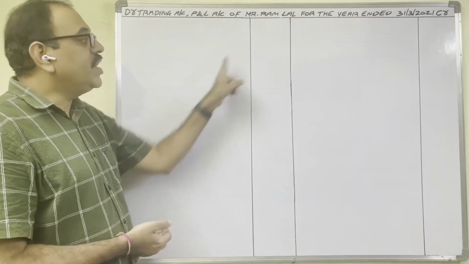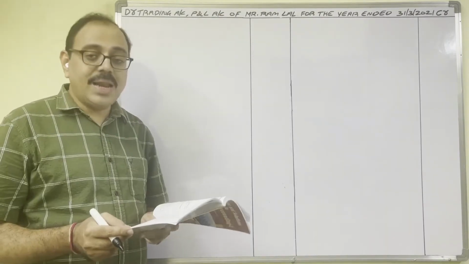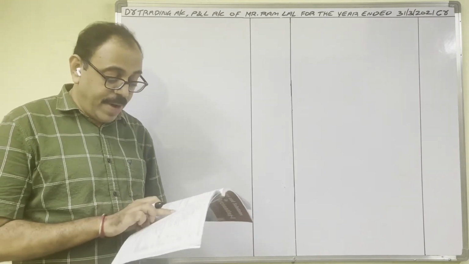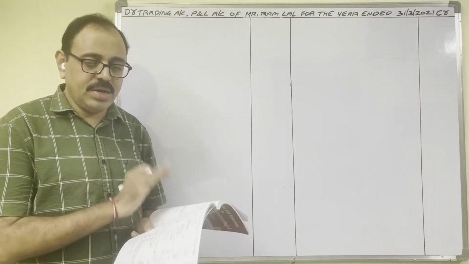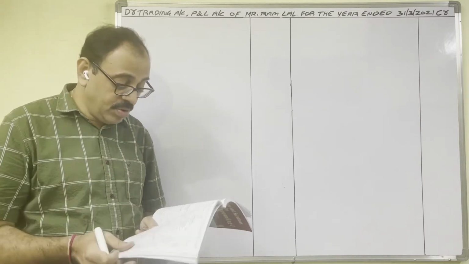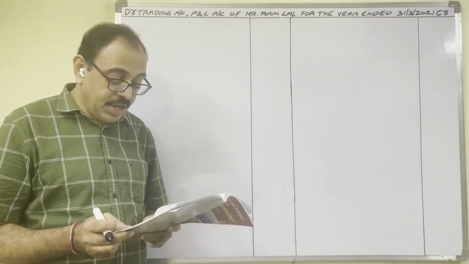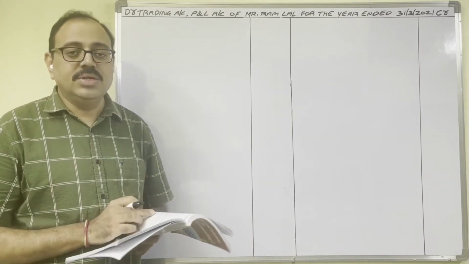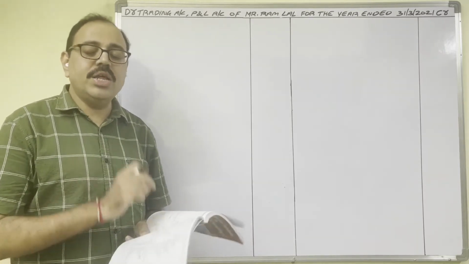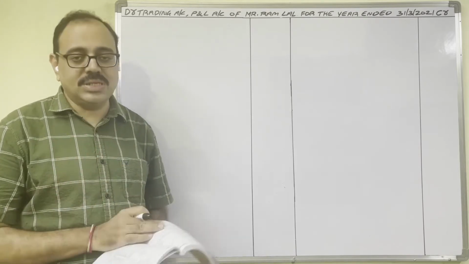We will start with the trading account. First, the debit balances of the trial balance. Bank 7,500. Bank is an asset, not here. In the balance sheet you have to show it. Ignore. Purchases 34,96,000, in brackets adjusted. So instead of ordinary purchases, adjusted purchases are given.